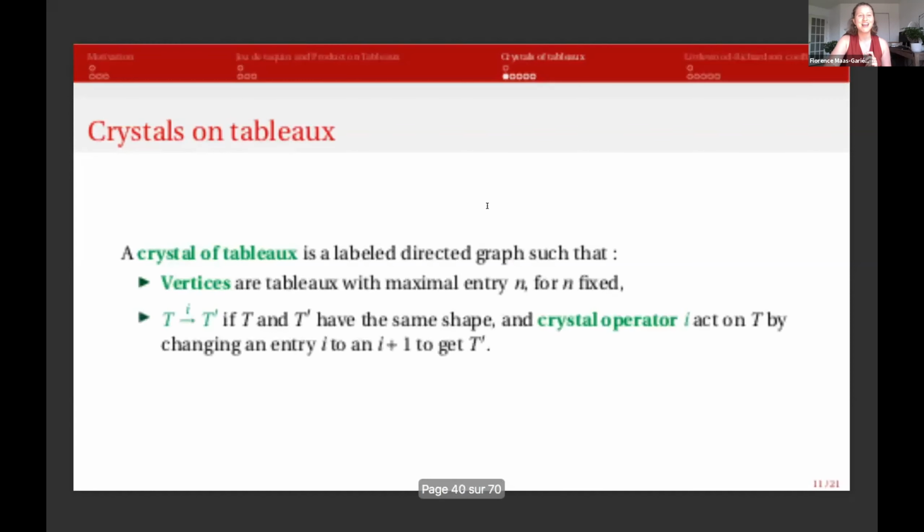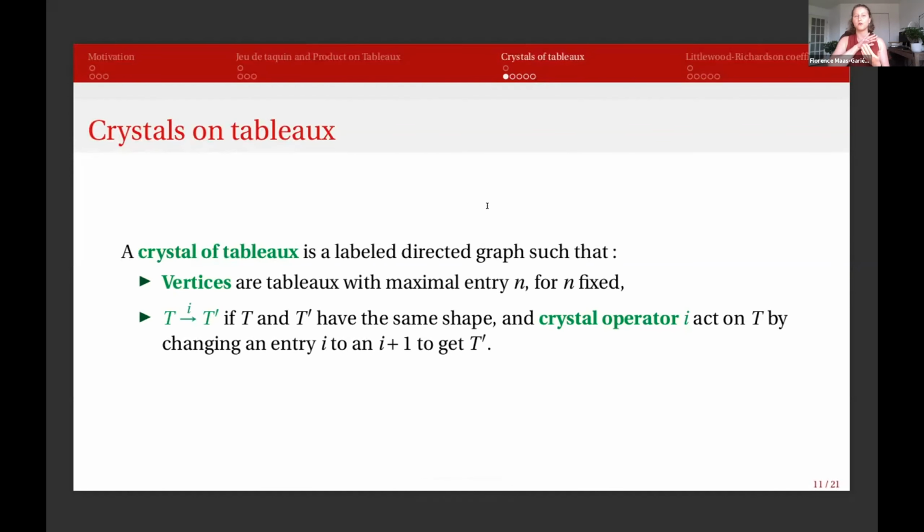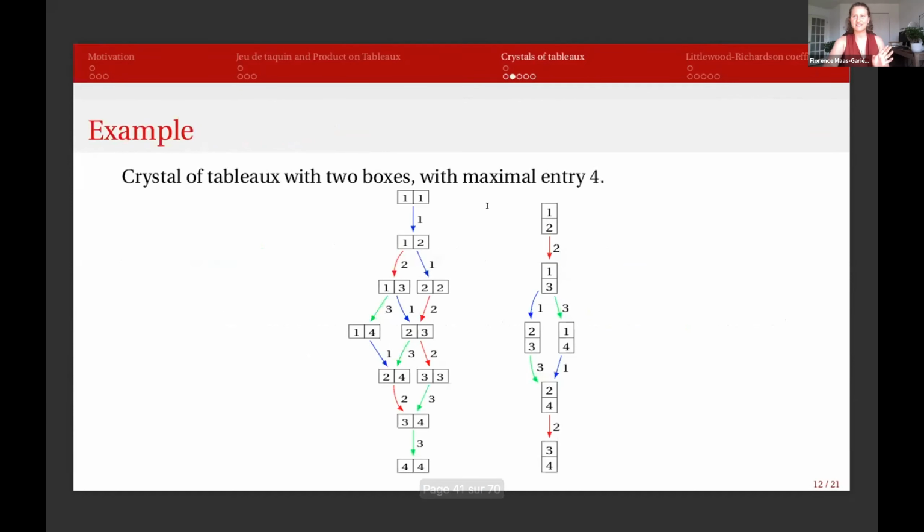We can go from one tableau into another if they have the same shape, and if we change one entry I in T into an I+1, that's the only change we're allowed to make. This is what we call the crystal operator on T, and we say it's indexed by I if we change an I into an I+1. So it's a very basic definition. It can be much larger, but that's all we need to know for now.